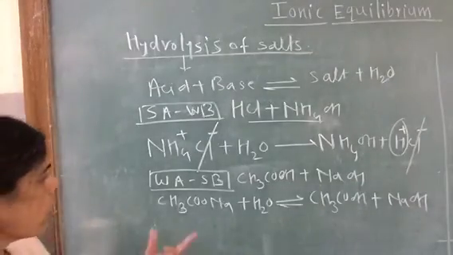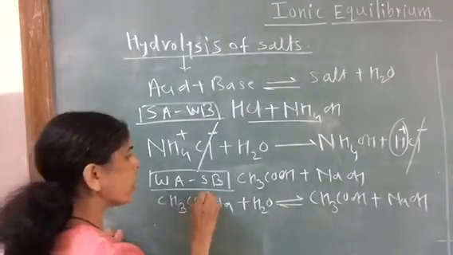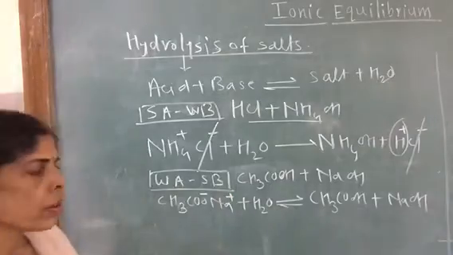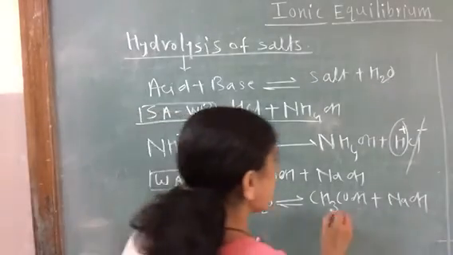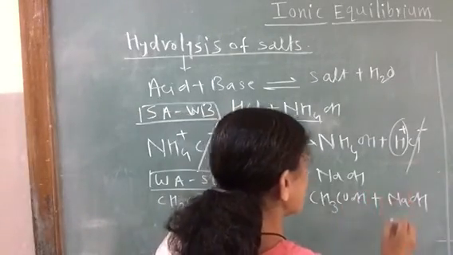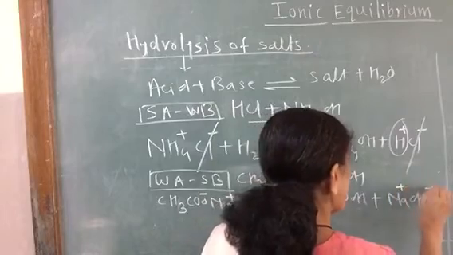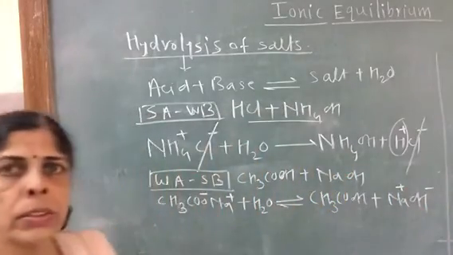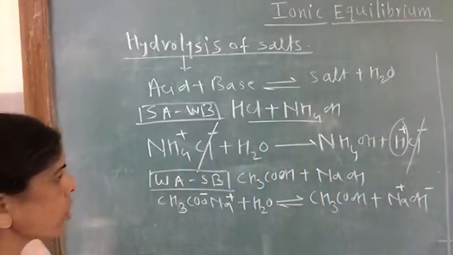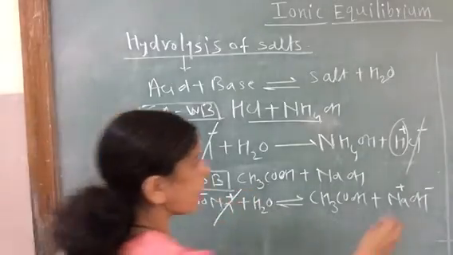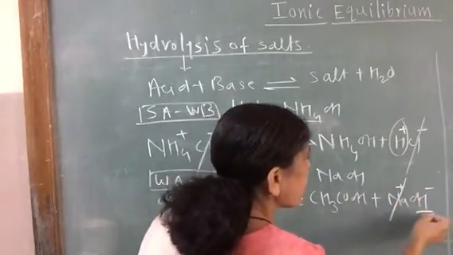The salt, a strong electrolyte, is going to ionize completely. The weak acid is not going to ionize, but the strong base is ionized. So what is happening in the reaction? Na plus ions are getting cancelled, and because of that OH minus ions are left.